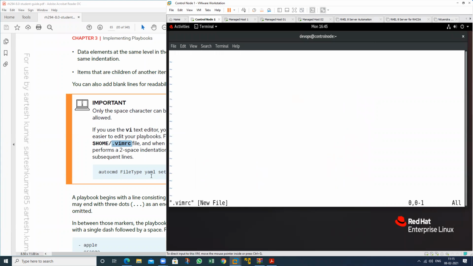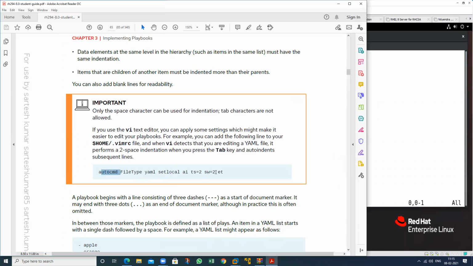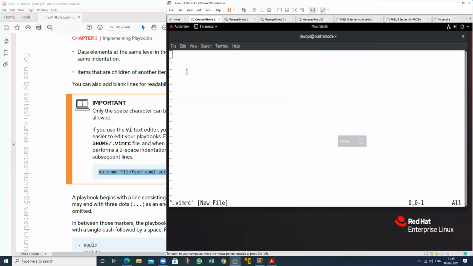Open this and copy this whole line: autocmd FileType yaml setlocal ai ts=2 sw=2 et. Just do this, then check.